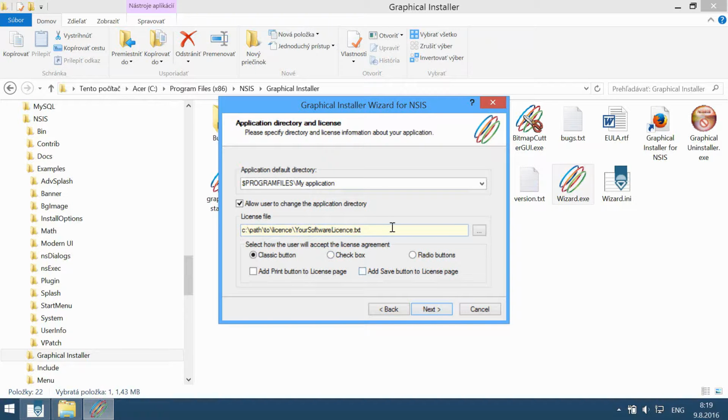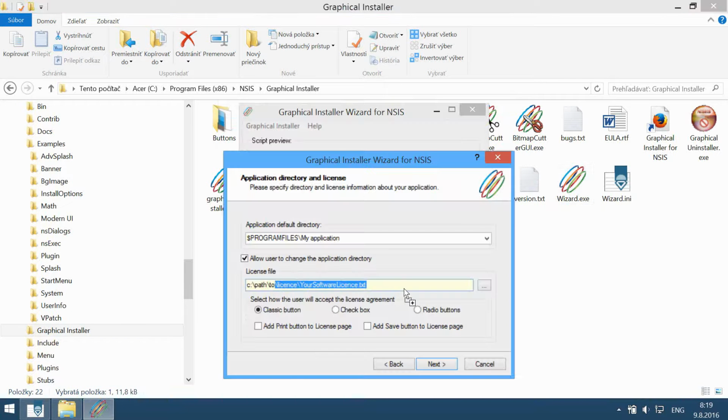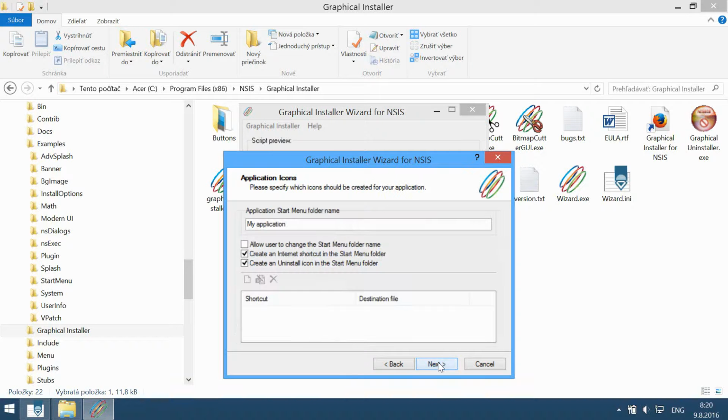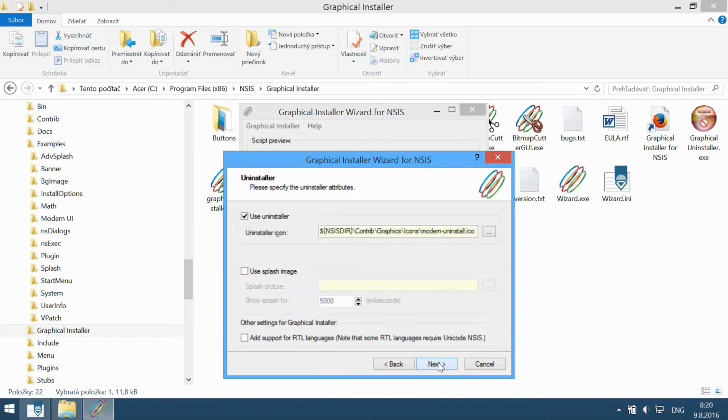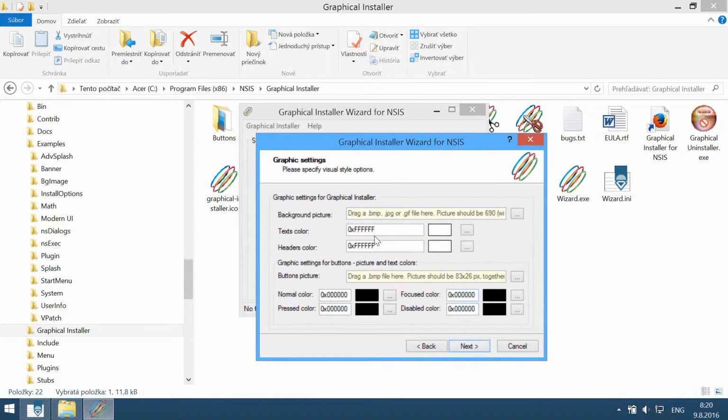This is required. Choose readme file, for example this one. These files, we can delete them. Let's leave everything default.